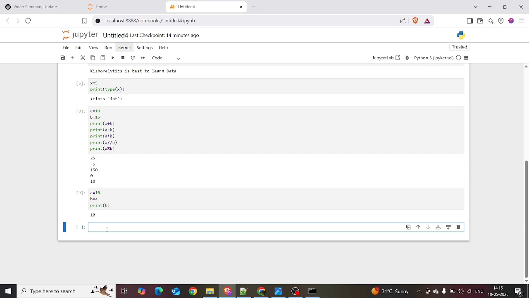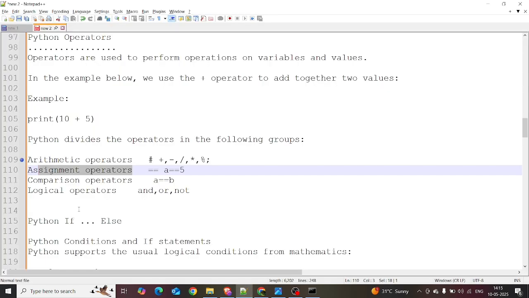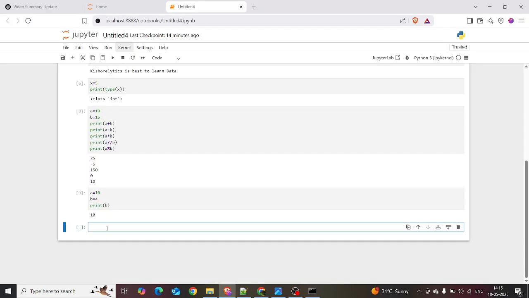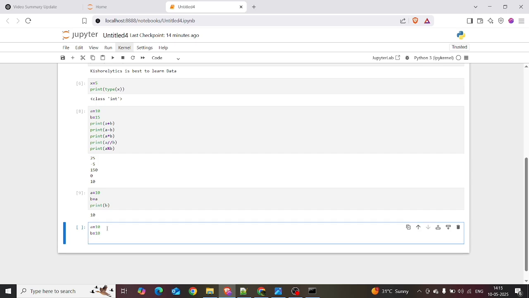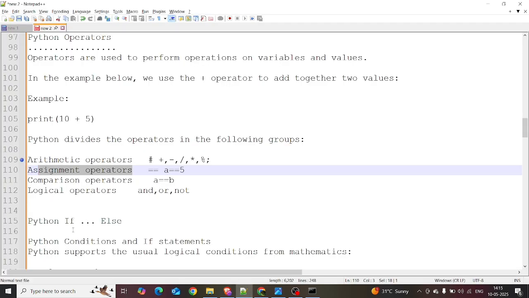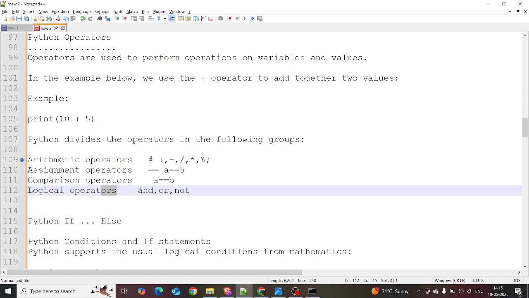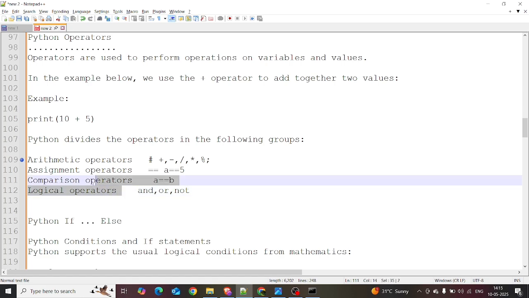If you want to see the relational operator, that means the comparison operator, I'm taking a is equal to 10 and b is equal to the same 10. Let's discuss the relational operator in the conditional statement, which will be used in a future session. There are also logical operators, mostly used in comparisons in if else conditional statements.